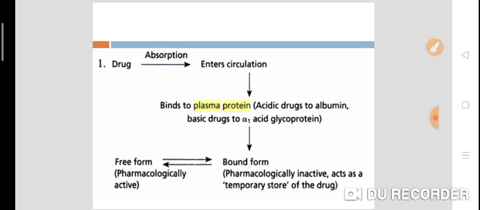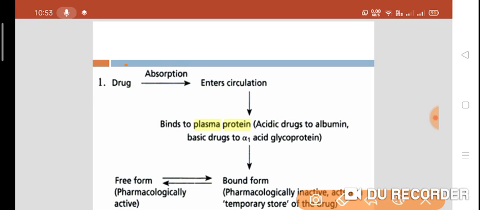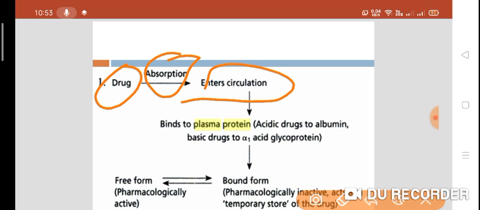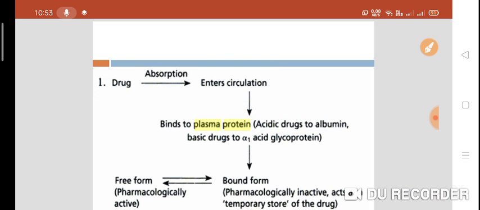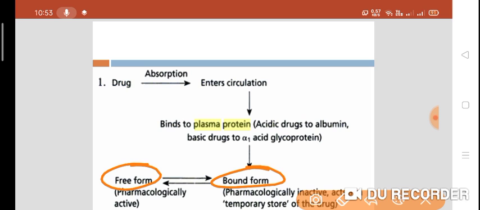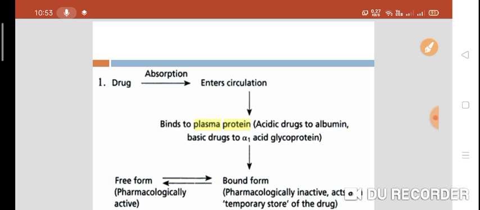Clinical significance of plasma protein binding. As you can see, when the drug enters into circulation after absorption, it will bind to the plasma protein. Acidic drugs bind to the albumin and basic drugs bind to the alpha 1 acid glycoprotein. Now there are two forms of drug that we know, free form and bound form, right? The free form of drug is pharmacologically active and the bound form is pharmacologically inactive, and it will act as a temporary storage of a drug.